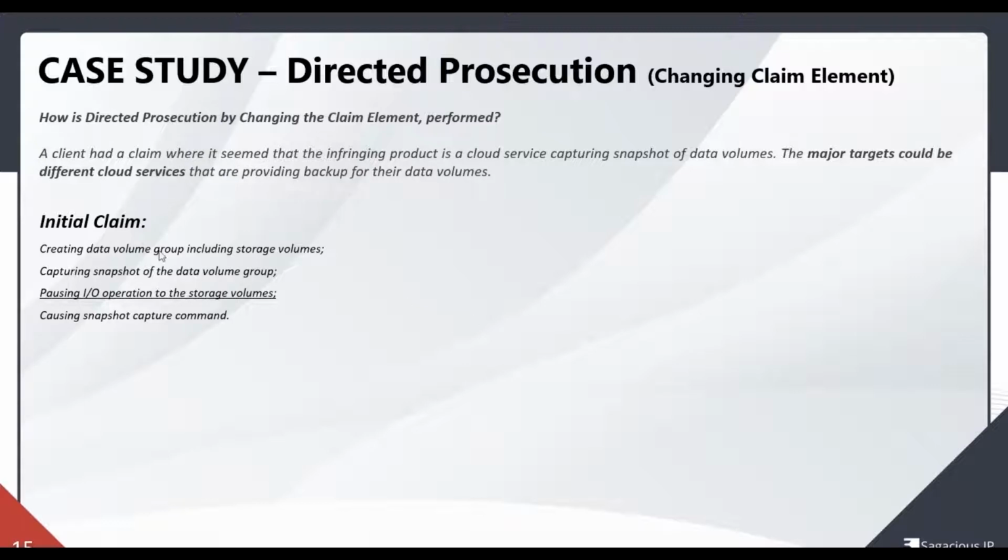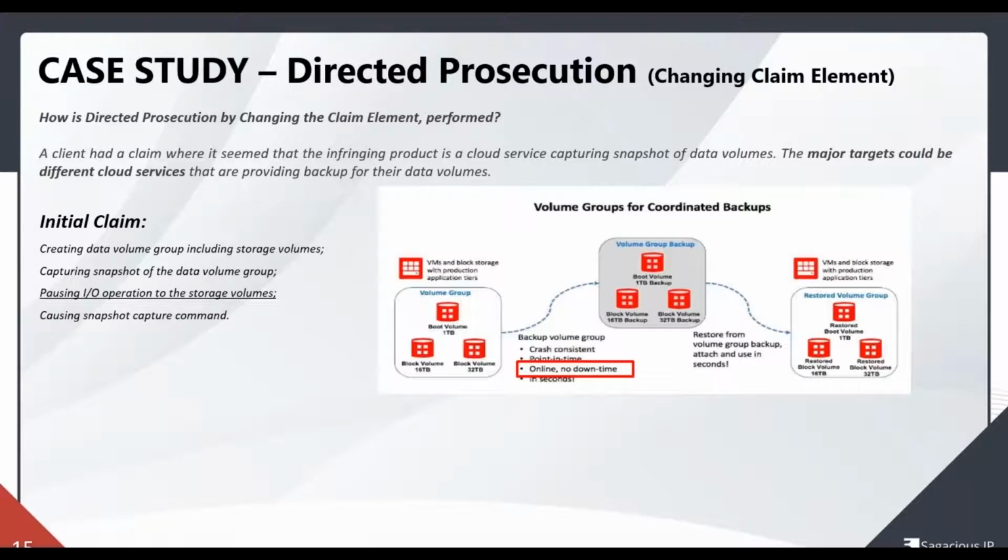In this, the claim was basically performed by the server side. The server was creating a data volume group which included multiple storage volumes. Then the snapshot of the data volume group was required, so a backup copy was being created of the data volume group. Before creating the snapshot, all the input output operations being performed to the storage volumes were paused. After that, the snapshot capture command was issued. So this was the claim that a snapshot of the data volume group was required.